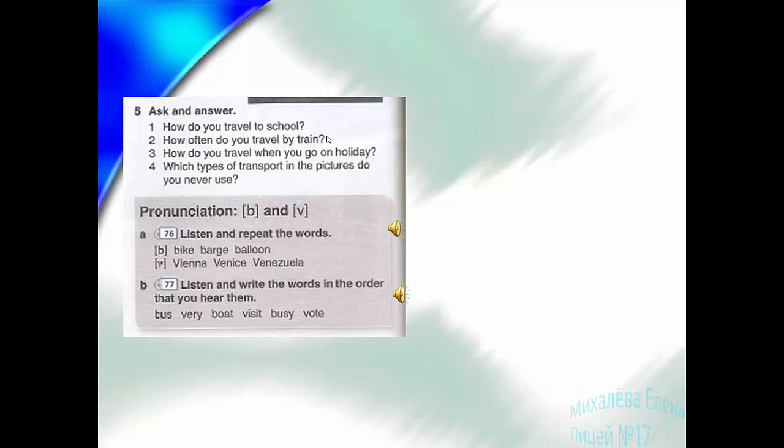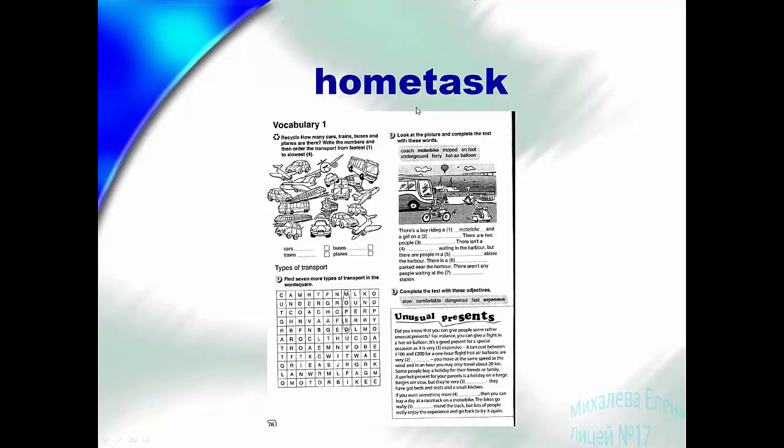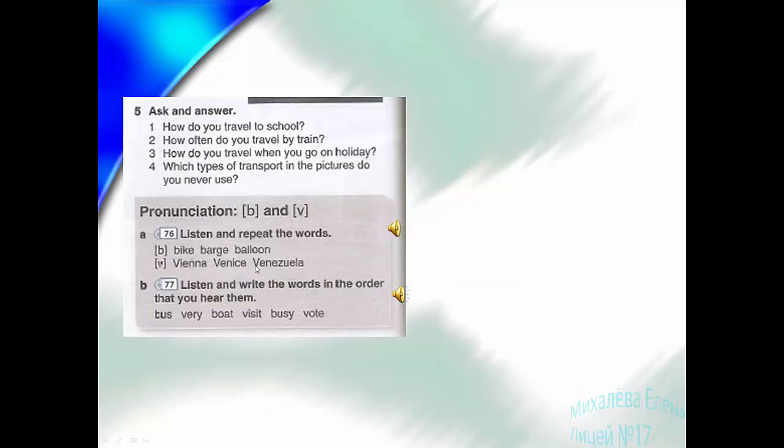I never use it. So now here you can see, let's listen and repeat the words with the sounds b and v. Unit 8. Pronunciation. Exercise A. Okay.